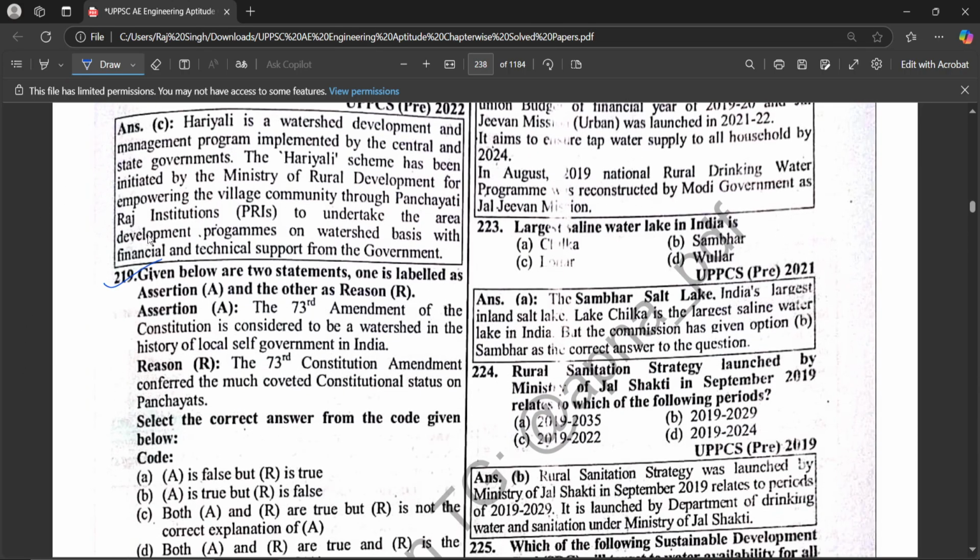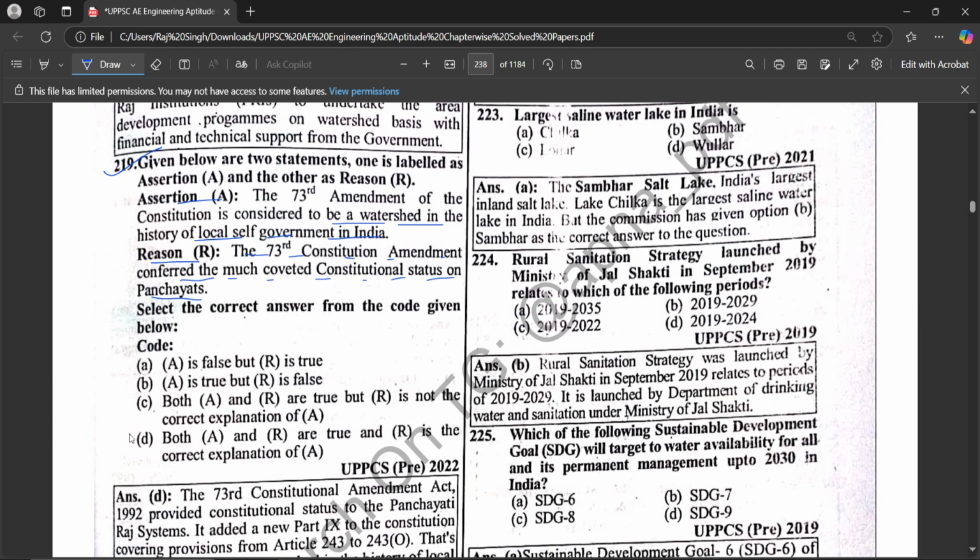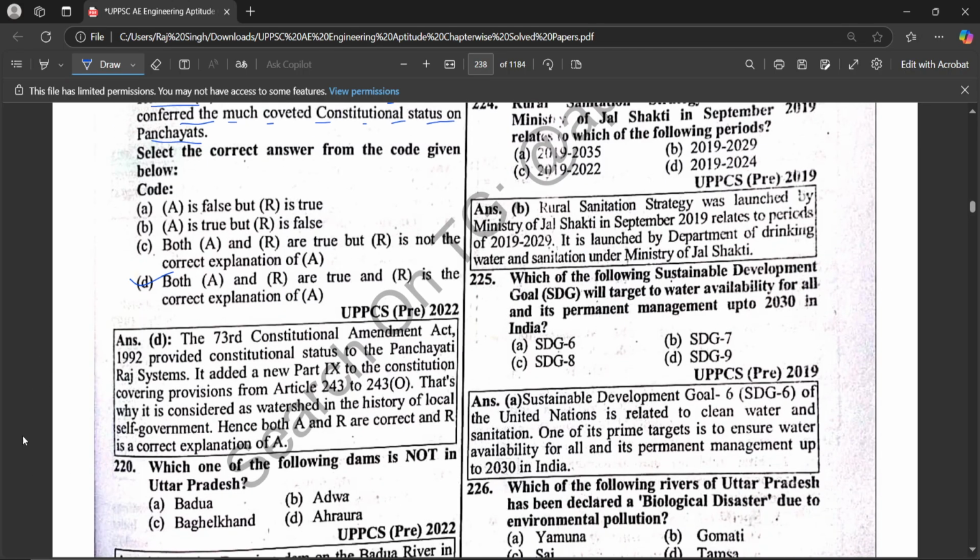Given below are two statements, one labeled as assertion and the other as reason. Assertion: The 73rd Amendment of the Constitution is considered to be a watershed in the history of local self-government in India. Reason: The 73rd Constitution Amendment conferred constitutional status on Panchayats. Hence, both A and R are true, and R is the correct explanation of A.